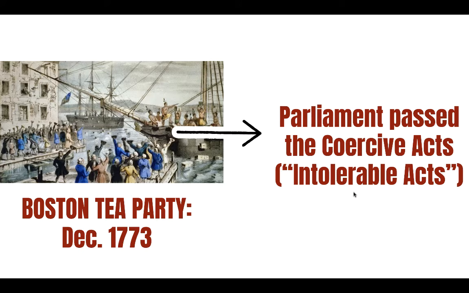In response to the Boston Tea Party, Parliament passed the Coercive Acts, or as the colonists called them, the Intolerable Acts. These acts did a variety of things to punish the colonies, such as closing the port of Boston and shutting down the Massachusetts legislature. These acts by the British inspired the colonists to call into session the First Continental Congress.